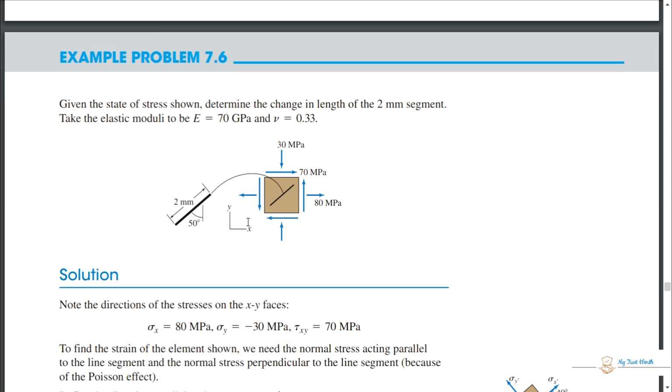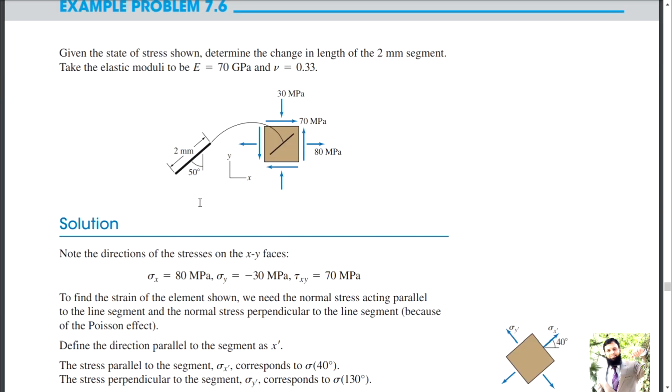So this is your stress block, and it states that you have to find the surface inclined at 50 degrees with the vertical axis, and you are interested in the stress perpendicular to this surface. Note the direction of stresses on the x and y faces. So you have to find the change in length.